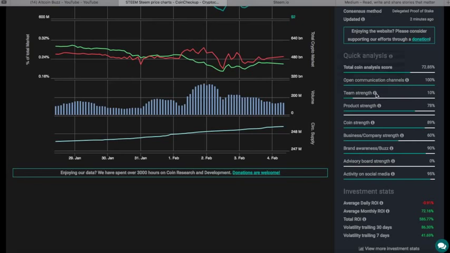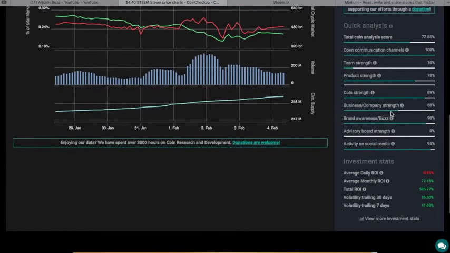That's interesting. If you hover over that, it'll say, do they have experienced leadership who has managed 1 million plus enterprises before? Diversified, large enough team of developers, testers, marketers. I wonder why they're evaluating it at that. Product strength, 78%. Coin strength. Business category strength, 60%. Brand awareness and buzz is high at 90. Oh, whoa, look at that. Just like altcoin buzz. Advisory board strength, activity on social media at 95%.